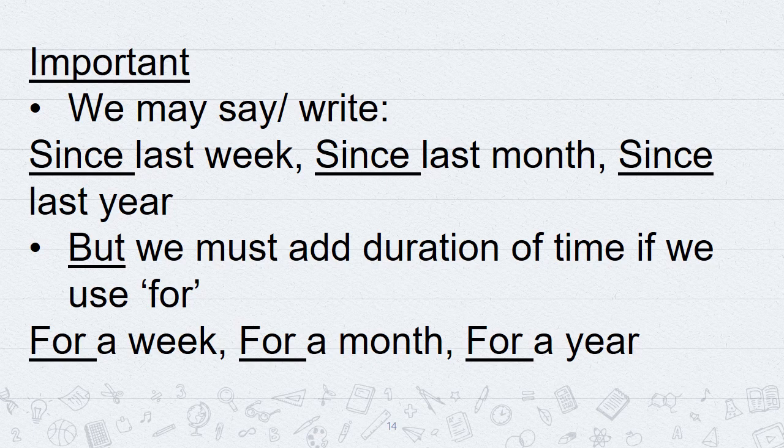But if we are talking about 1 week, 2 weeks, 3 weeks, then we'll use for a week, for 2 weeks, for 3 weeks. Because for duration we use for, and for point of time we use since. For example, since last month, but if we talk about number of months, we'll use for 3 months, for a month, for 9 months. Similarly, since last year. But if we talk about number of years, it will be for a year, for 2 years, for 6 years. In such a way, we are supposed to use since or for.